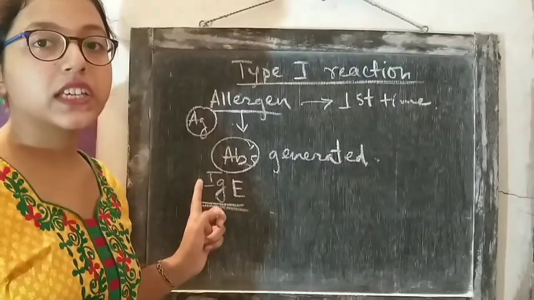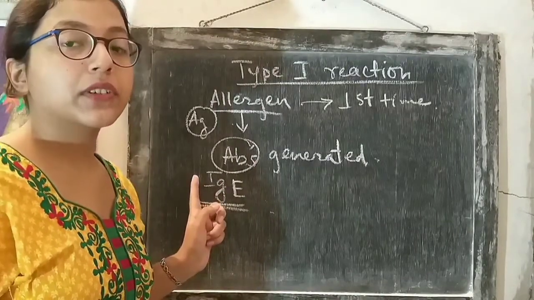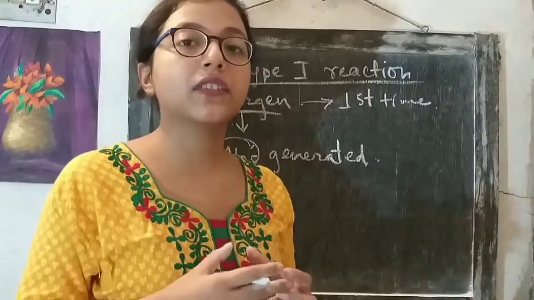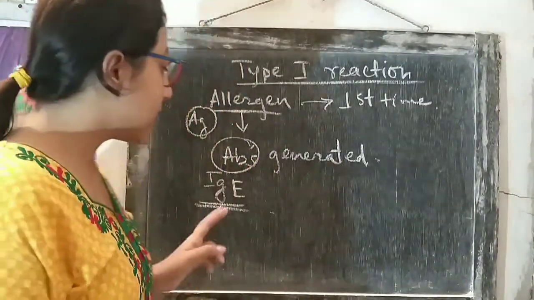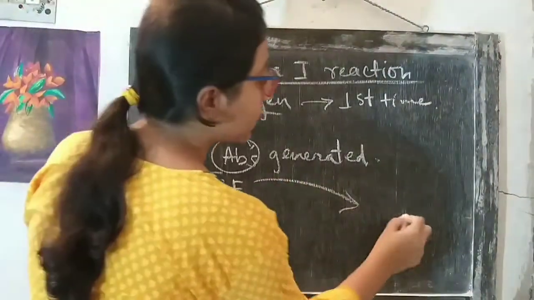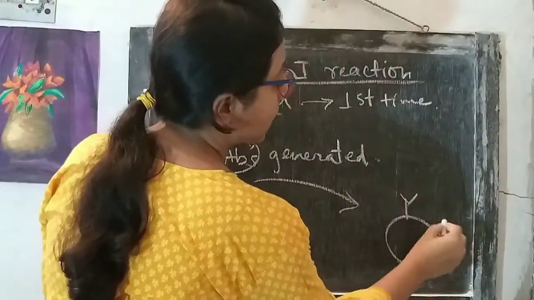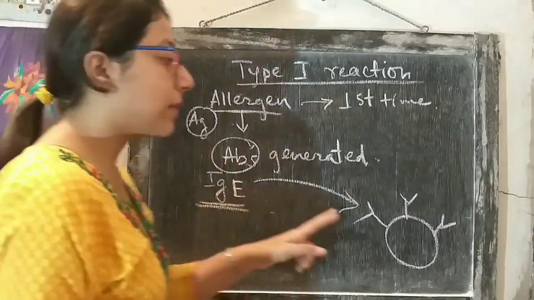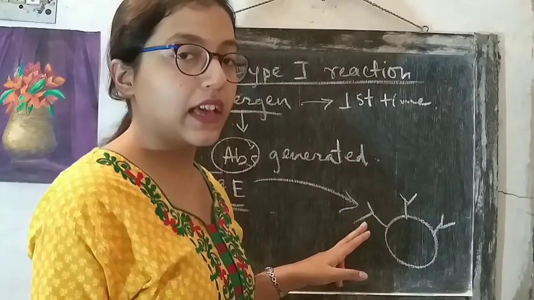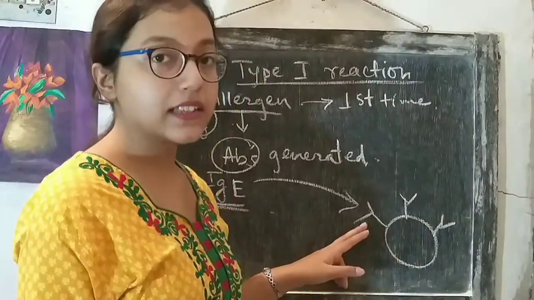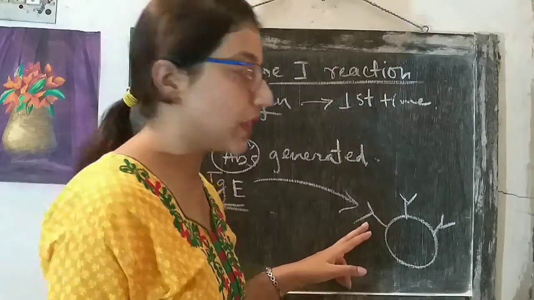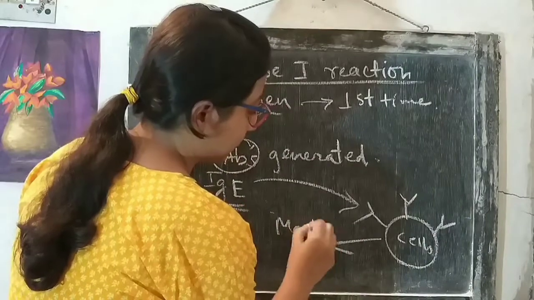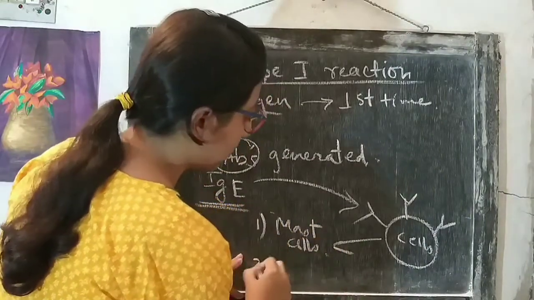Once this IgE is secreted, it goes and binds to the surface of some cells that have receptors on their surface. So this IgE will go and bind to the surface receptors of some cells. And what type of cell is this? These cells are mainly mast cells and basophils.